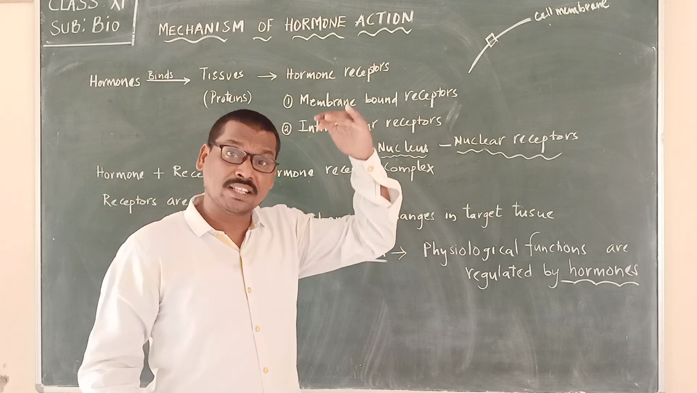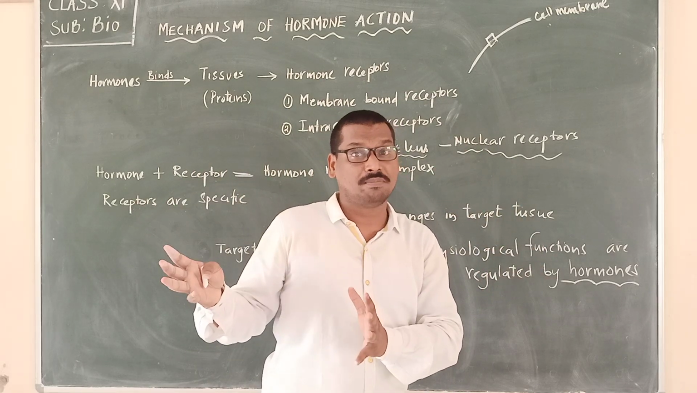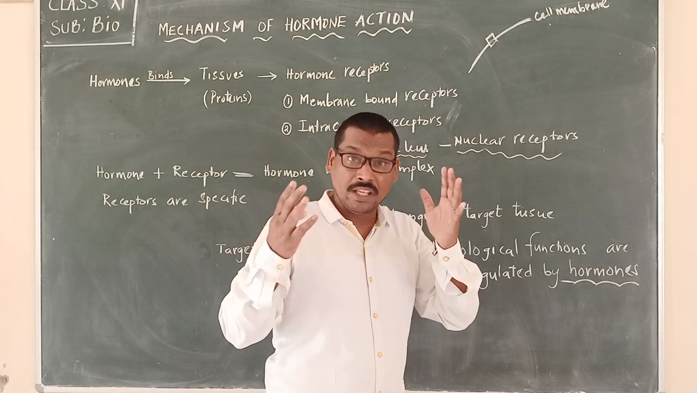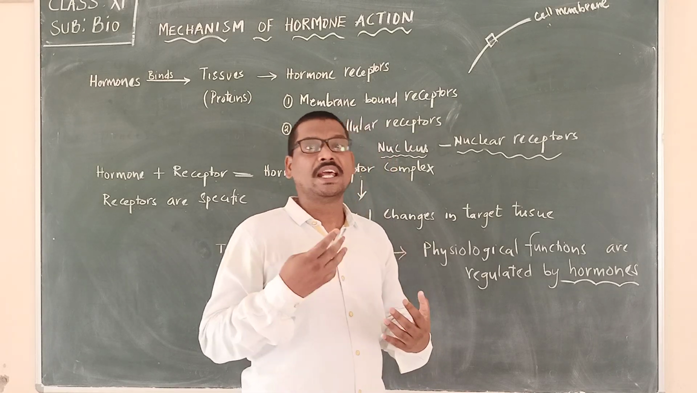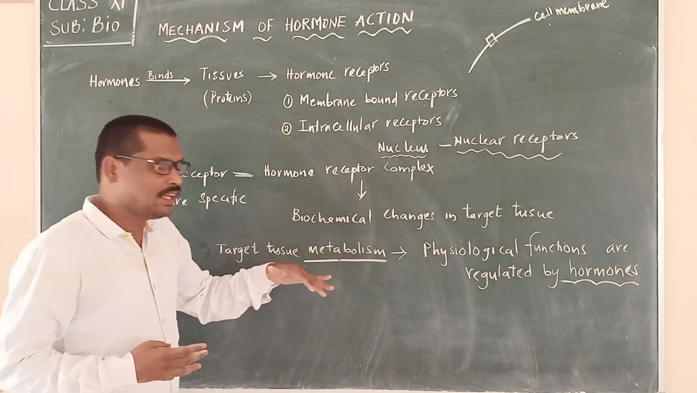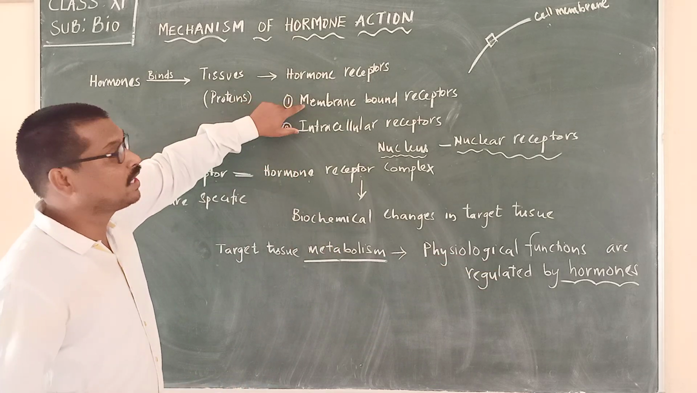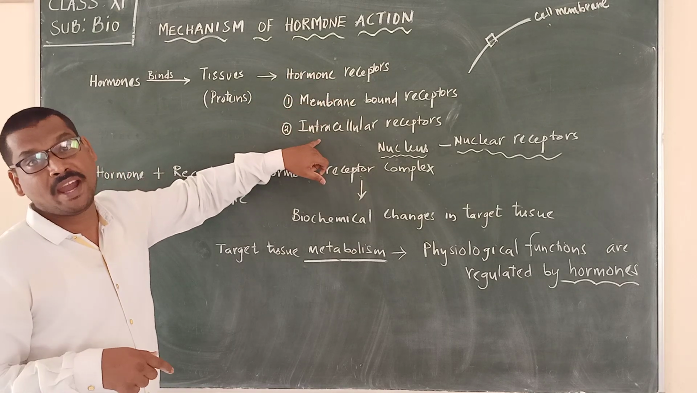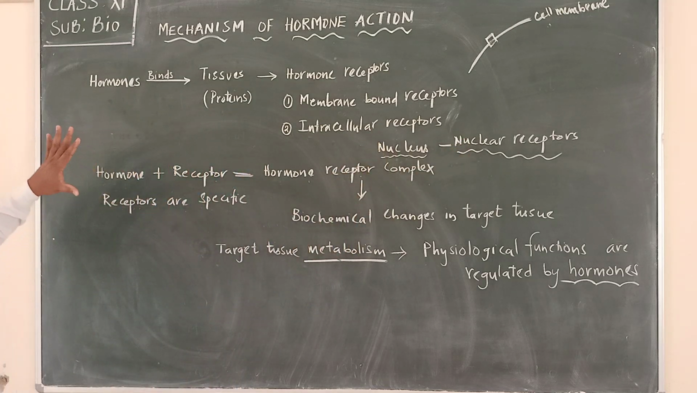So that's why we said in the very beginning that along with the nervous system, the chemicals, meaning hormones, are also involved in bringing up the physiological activities. Here we are seeing how the physiological functions are regulated by hormones, either by the hormones binding to the membrane of the cell or by entering into the cell and forming nuclear receptors. This is how the hormones function. So in this we have seen the mechanism of hormone action.